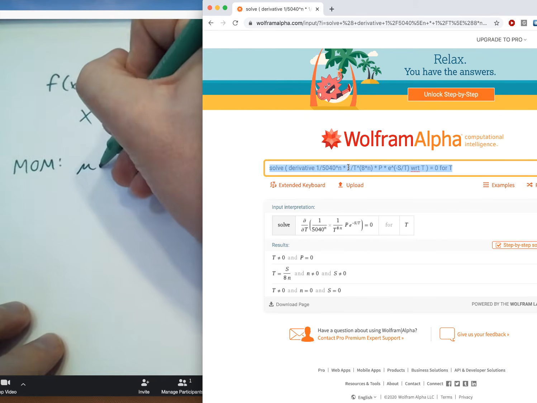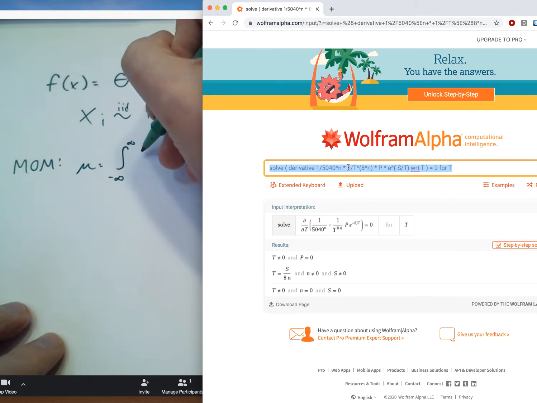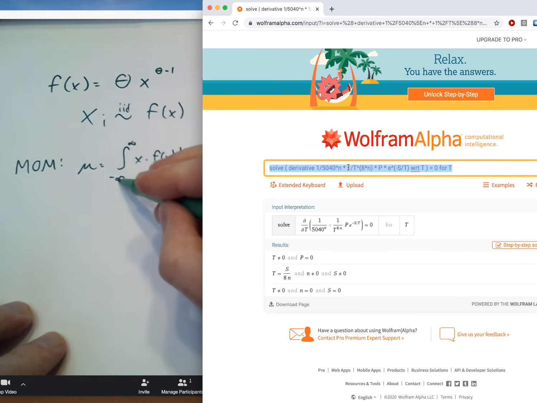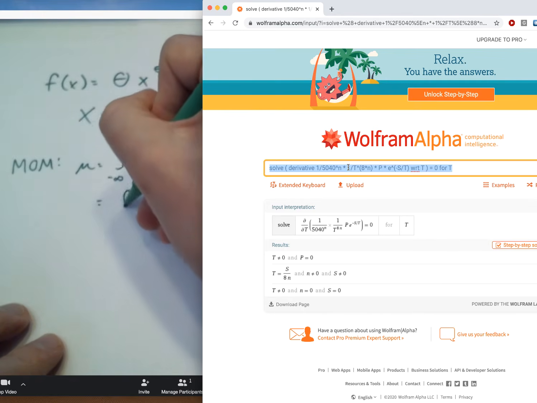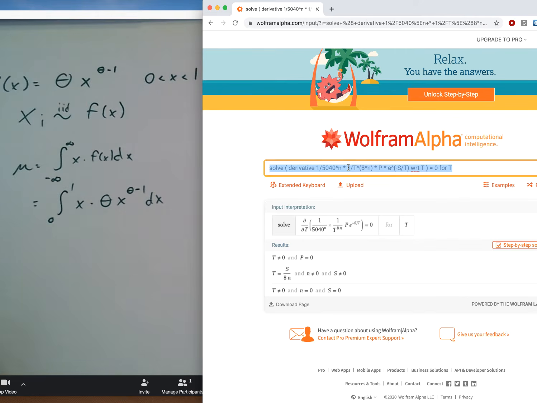Well, the average value is the integral over everywhere of x times our formula for the PDF. But we always immediately change the minus infinity to the actual upper and lower limits that x is allowed to be. So between 0 and 1 of x times theta times x raised to the theta minus 1. So Wolfram Alpha, help us out.